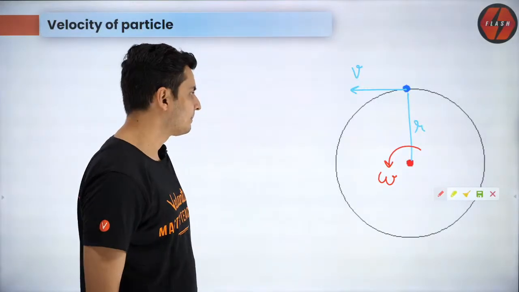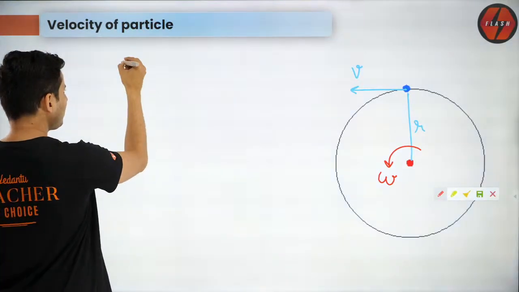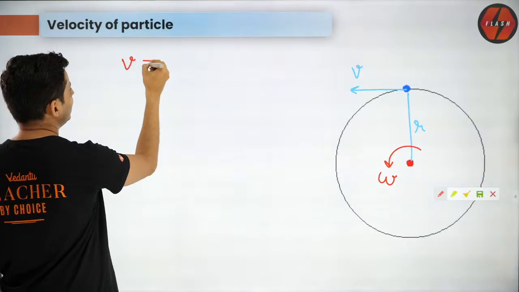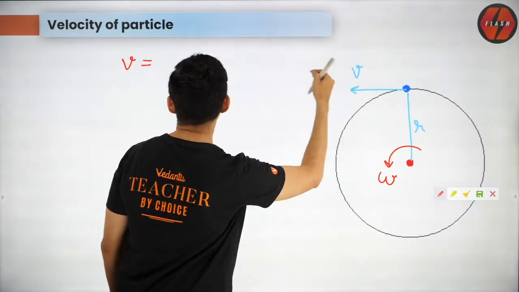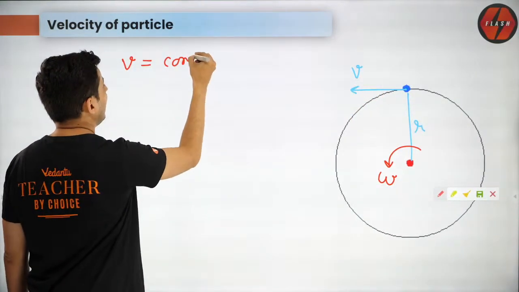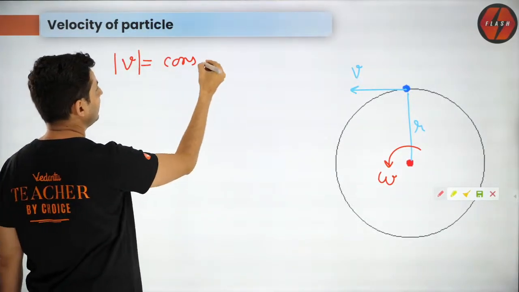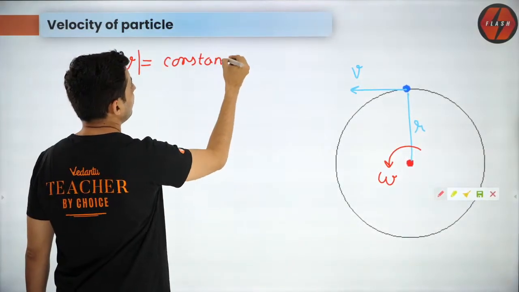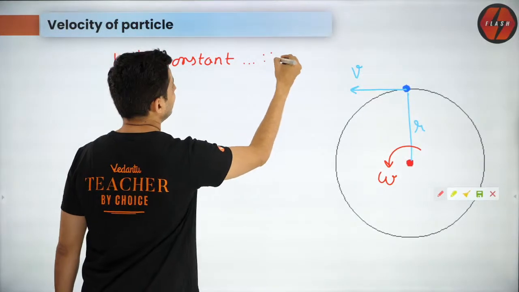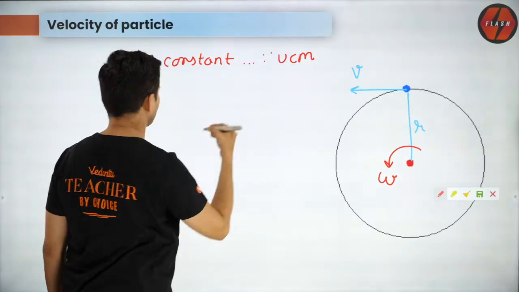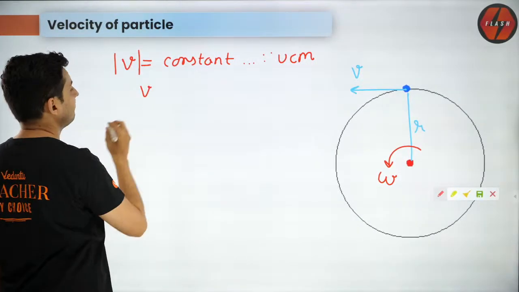Observe it carefully. Think about it. The velocity of the particle, actually the magnitude of that, will be constant. Why? Since it is uniform circular motion. What is the value of velocity?